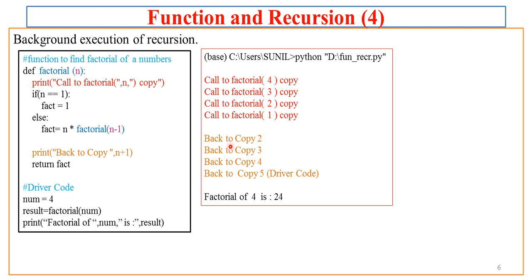Okay. Now here if you see the execution, you'll find that there is a call to factorial 4, then 3, then 2, and 1, and from 1 to 2, 2 to 3, and 3 to 4. So this way, and then back to main. This is the actual output. So you'll see that this way these print statements are getting executed. Hope you understood this practically.